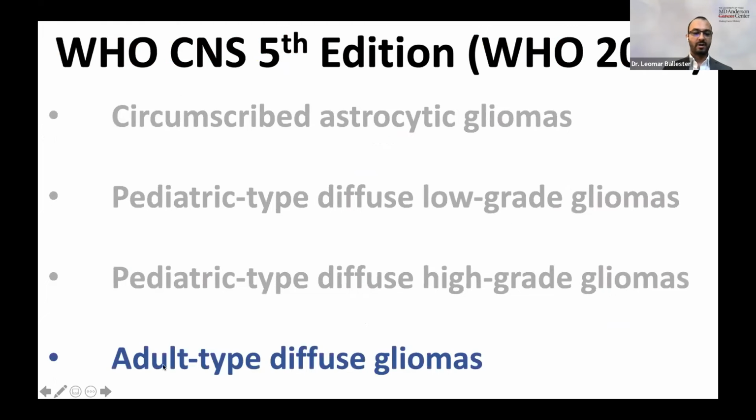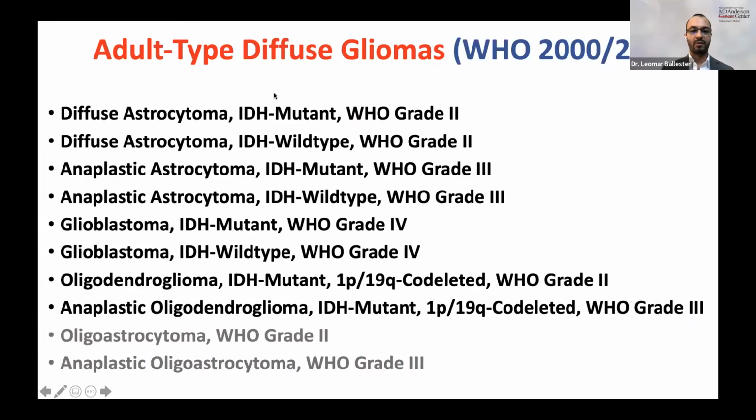And lastly, we're going to spend a little bit more time talking about the adult type diffuse gliomas, which includes the most common tumors that we see in the adult population. And in the 2016 classification system, we had all these entities of adult type diffuse gliomas. We had diffuse astrocytomas, IDH mutant or wild type, grade 2, anaplastic astrocytomas, IDH mutant or wild type, grade 3, and the glioblastomas, IDH mutant or wild type, grade 4.